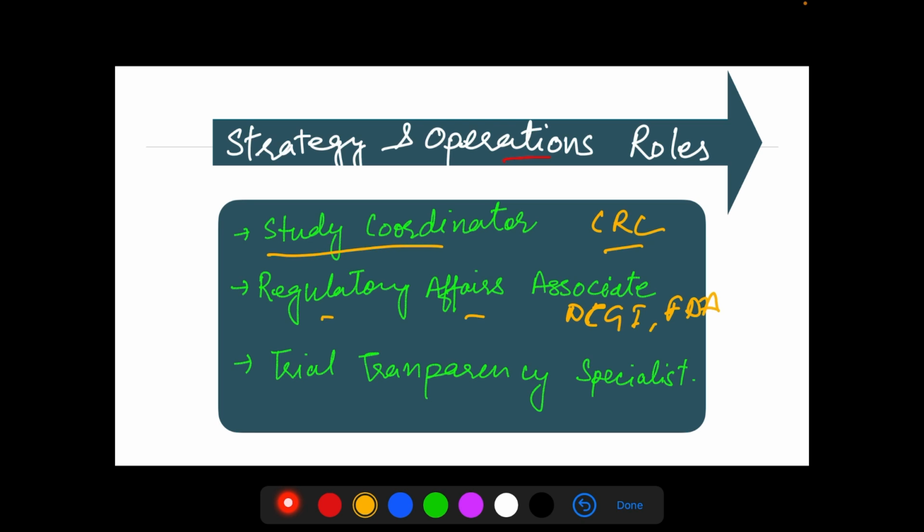Now traditionally you used to go for medical writing, but there is a niche within medical writing, that is the transparency specialist, also known as public disclosure. What you have to do in this is prepare summaries of the protocol. So you need not write a protocol; you already have the protocol, and you have to prepare a summary for that. That is the trial transparency specialist.